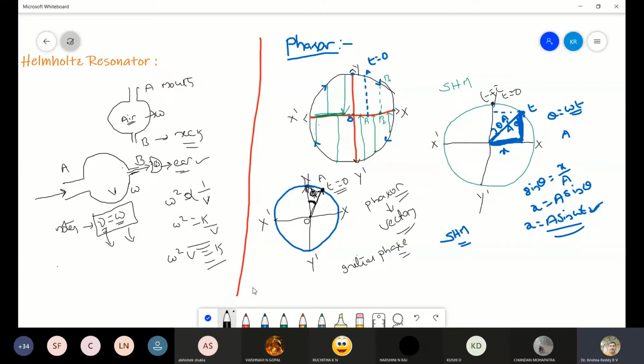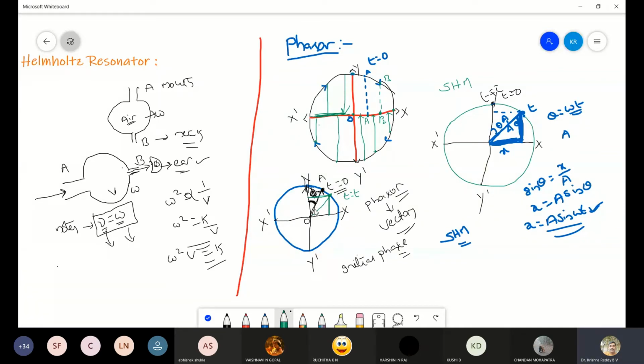Now, after some time, if the particle is at this point, so by the time t equals t, the particle reached this position. Here is the right angle triangle which we are considering.